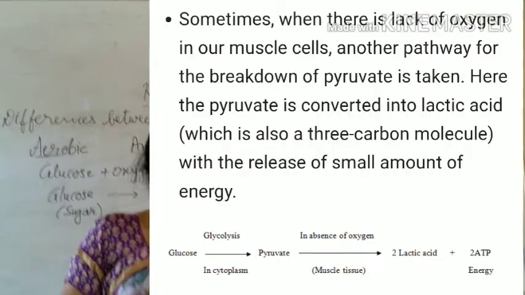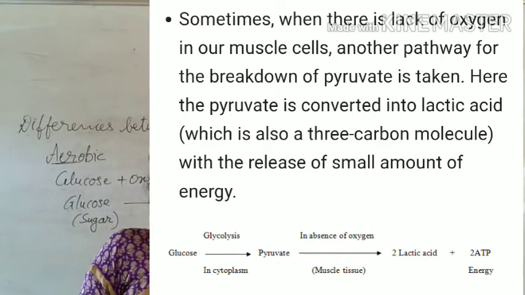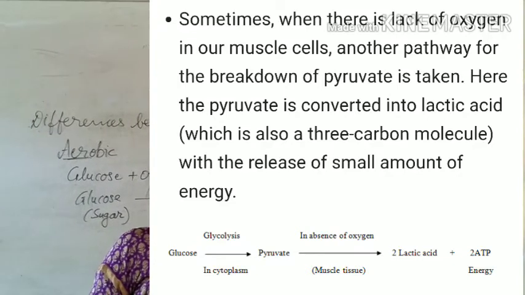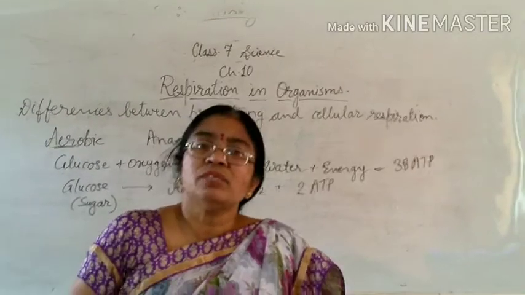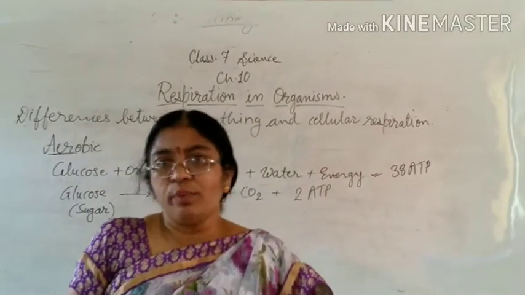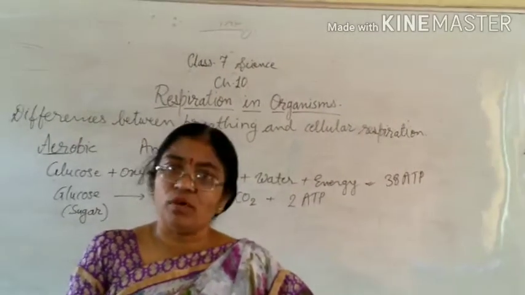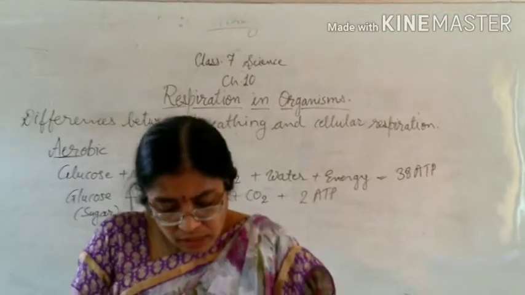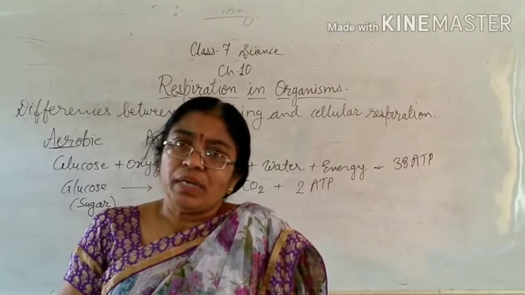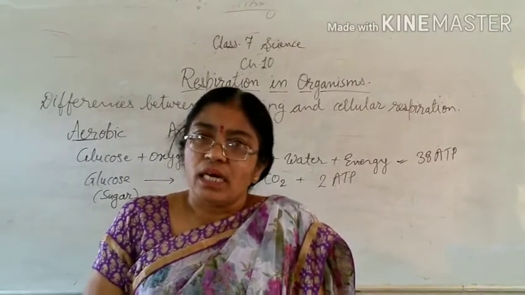When we are doing more physical exercise, if we are running or doing any hard physical work, then in our muscles this type of respiration occurs, and our muscles will feel fatigue at that time, because during anaerobic respiration in human beings, lactic acid will be formed in the muscles, and due to that the muscles will feel fatigue. When we take some rest for a while, we will get energetic again.